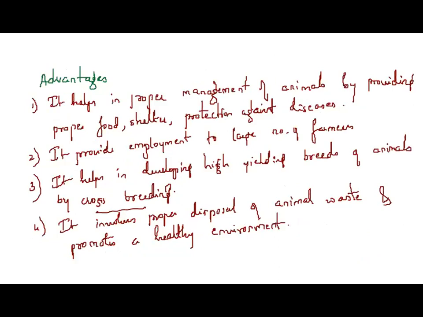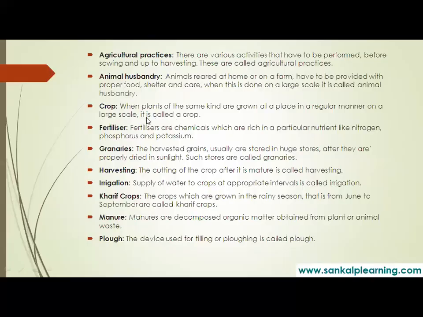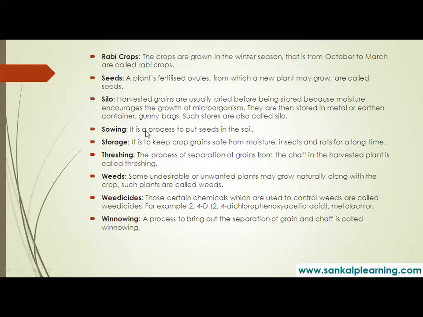Hope you have followed everything I've explained in crop production and management, whether it is the different steps which are involved, or the different tools we are making use of, or the different practices we have come across, or the animal husbandry. Yes, so granaries we have seen. Harvested grains usually are stored in huge stores after they are properly dried in the sunlight, and they are called granaries.